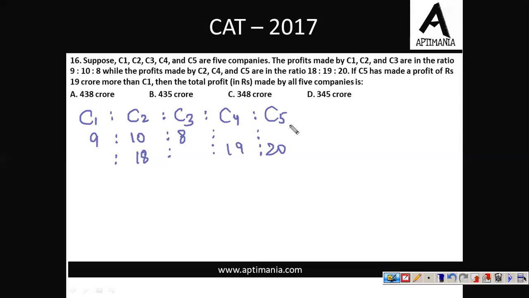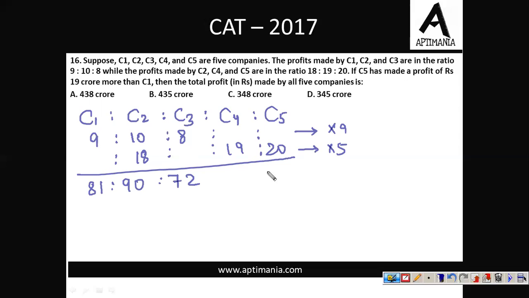So in order to get a combined ratio for all the 5 companies, C1, C2, C3, C4 and C5, we can multiply the first row by 9 and the second row by 5. This will make the component of C2 equal in both the cases, right? The final ratio that we'll have is multiplying the first row by 9, 81. This will be 90. This will be 72. Second row by 5 means this will be 95 and this will be 100.